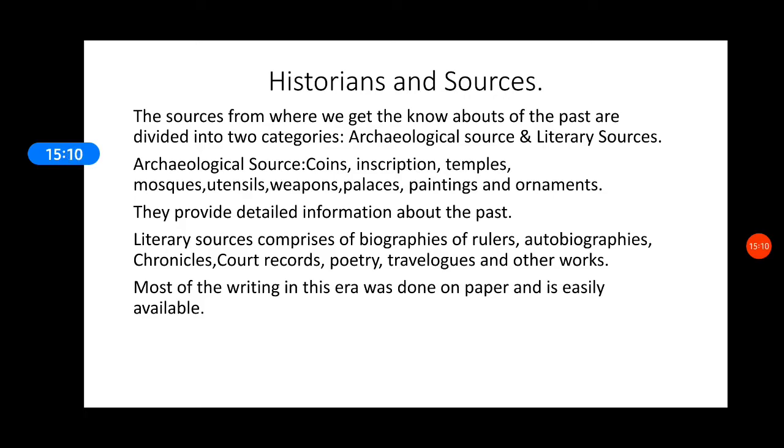Archaeological sources are basically the things which were made in those periods, like coins. Coins had the imprint of the king and the year of his rule. Then, other than coins, there were inscriptions on metallic pieces. Things were written about the king and his reign. There were temples in the past. So many temples were made by the kings. There were mosques which speak about the past. There are utensils when excavation sites are taken up and things are dug out of the layers. We come to know how in the past people utilized utensils.